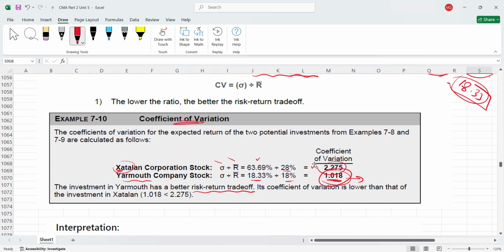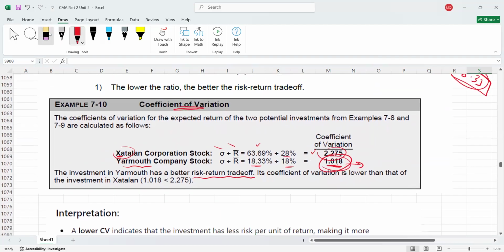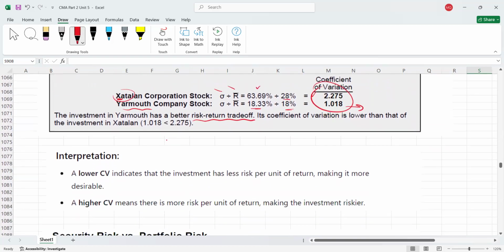Understood? Now, guys, here we have the interpretation of CV, because what is the interpretation of this answer? Again, you have to look at the figures, higher and lower. Please remember, a lower coefficient of variation indicates that the investment has less risk per unit of return. If the answer is lower, risk is lower, same as standard deviation. A lower CV makes it more desirable because you are taking less risk.